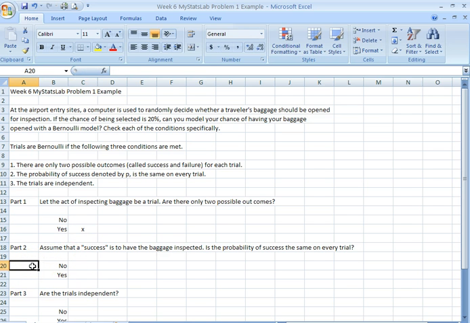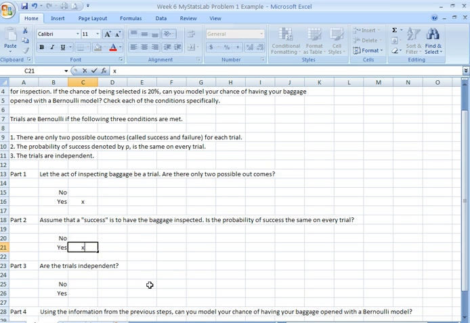Part 2. Assume that a success is to have the baggage inspected. Is the probability of success the same on every trial? Well, they are selected by a computer, and we were told that it's probably 20% or 1 in 5. So 1 in every 5 bags that passes through is probably going to be inspected. So is the probability of success the same on every trial? Yes, everybody has the same chance, 1 in 5, of having their bag inspected.